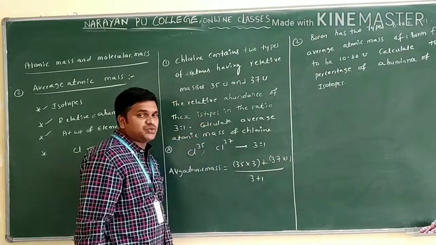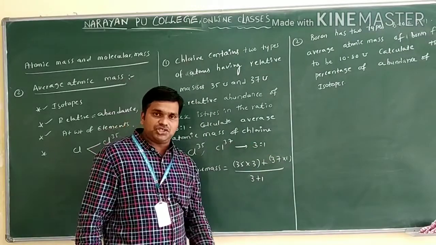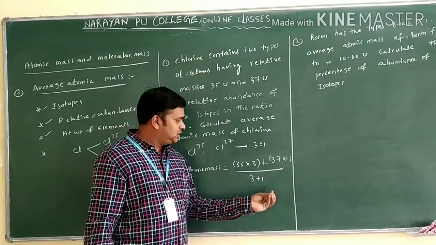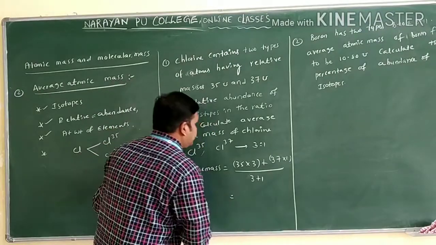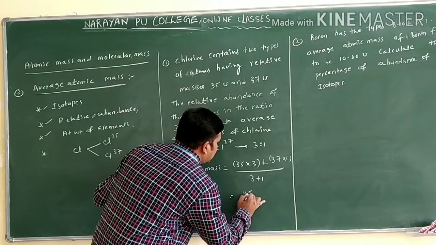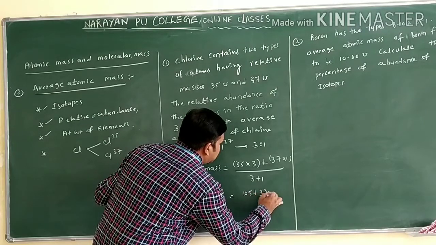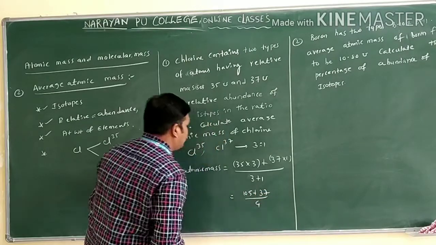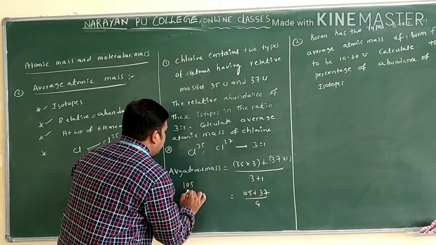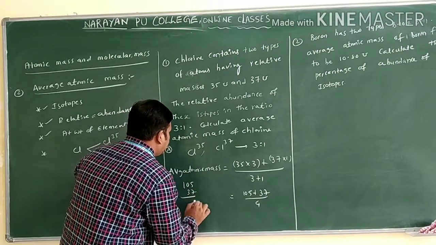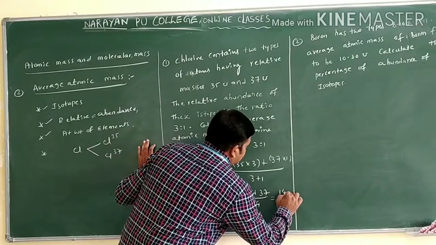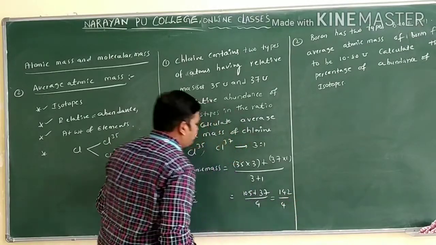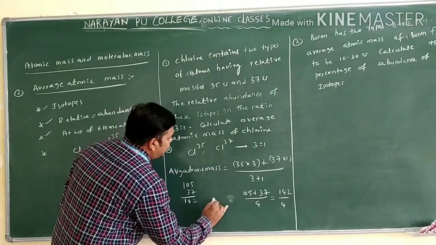Why 3 plus 1? The ratio is given as 3:1, so the total ratio is 3 plus 1. So 35 into 3 gives 105, plus 37, divided by 4. Here 105 plus 37 is 142. So you get 142 by 4. This is the average atomic mass.